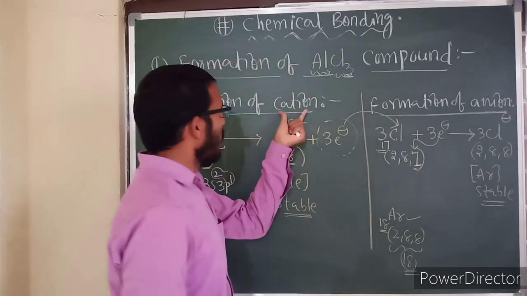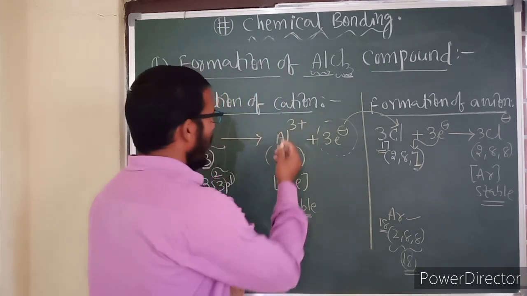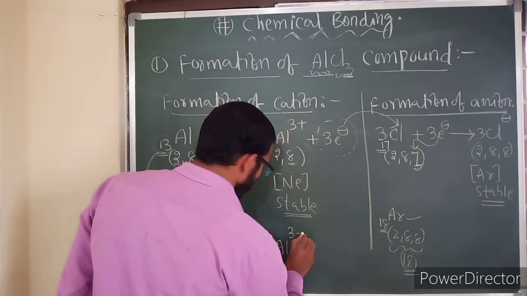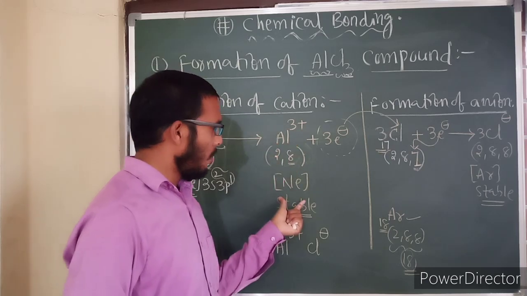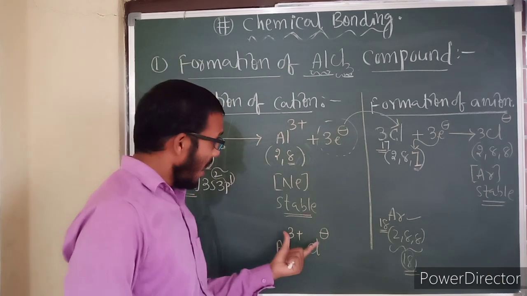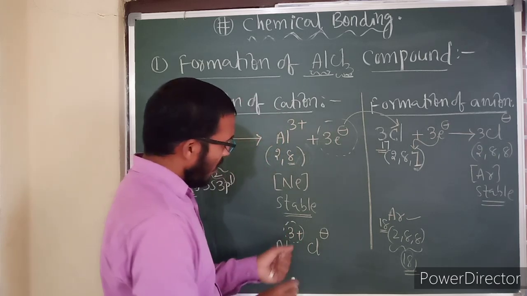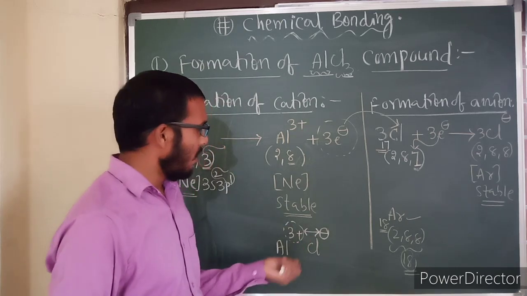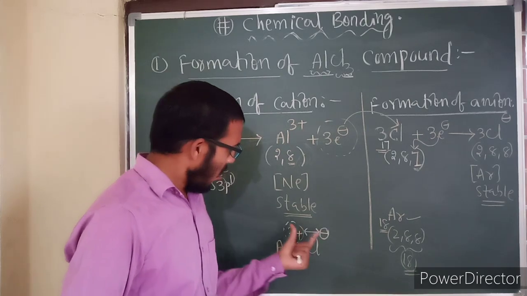Now see here, cation formation is over, anion formation is over, then both will be interacting with each other. That is Al3+ and Cl−. Here I have written aluminium is stable, and the Cl− anion is also stable. But why do they combine with each other? Aluminium has a +3 charge, chlorine has a −1 charge.